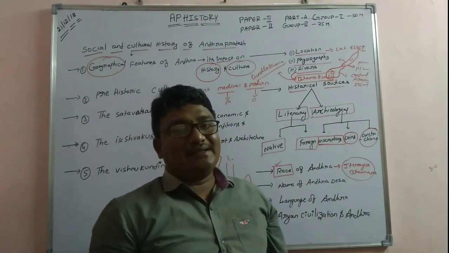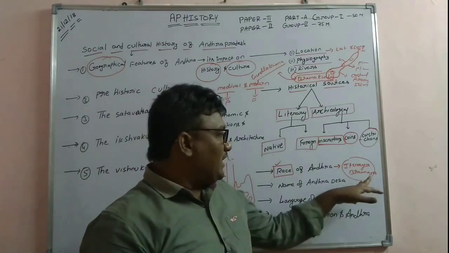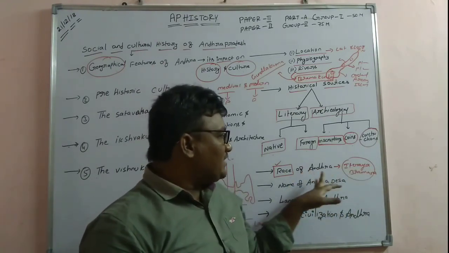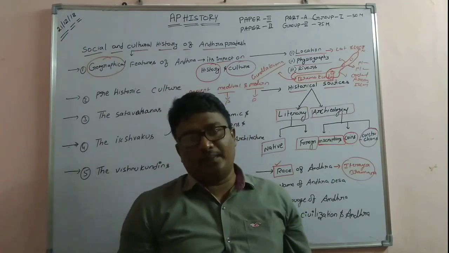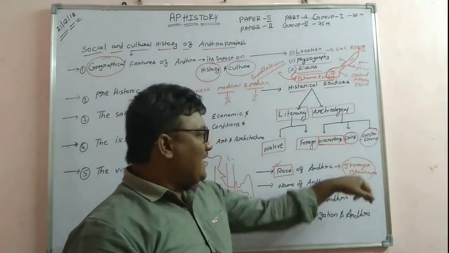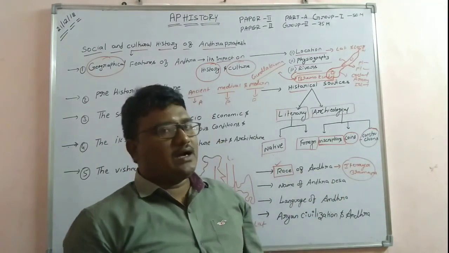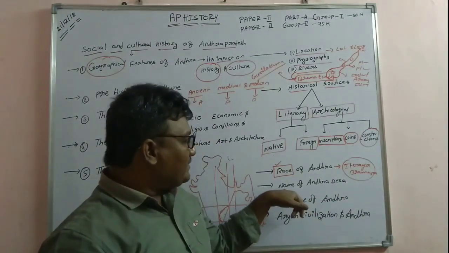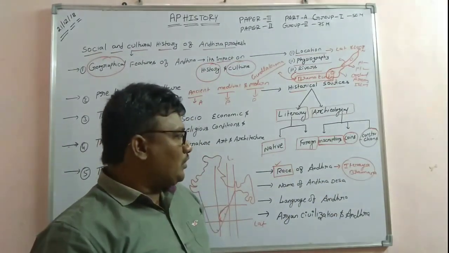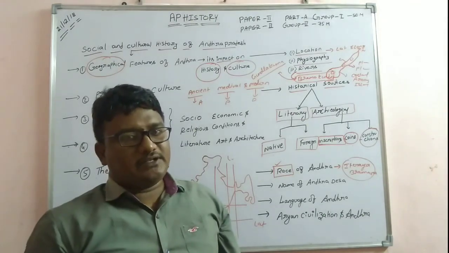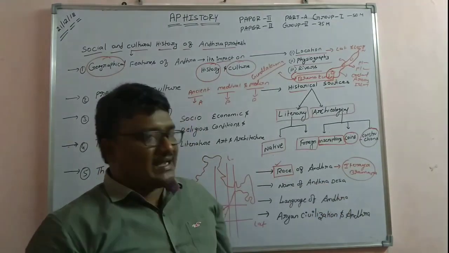So the book Aitareya Brahmana gives the description of the race of Andhra. How many Brahmanas are there? There are 7 Brahmanas. Among those 7, Aitareya Brahmana gave the description of the race of Andhra. And the next one is the name of Andhra Desha. Right now we call it Andhra Pradesh, but in ancient times it was called Andhra Desha.